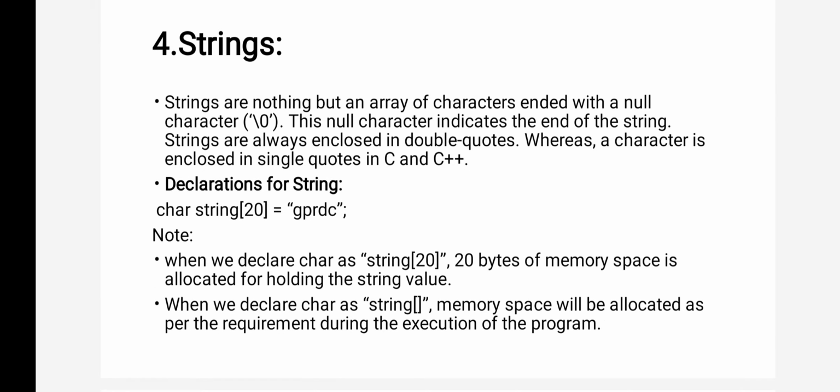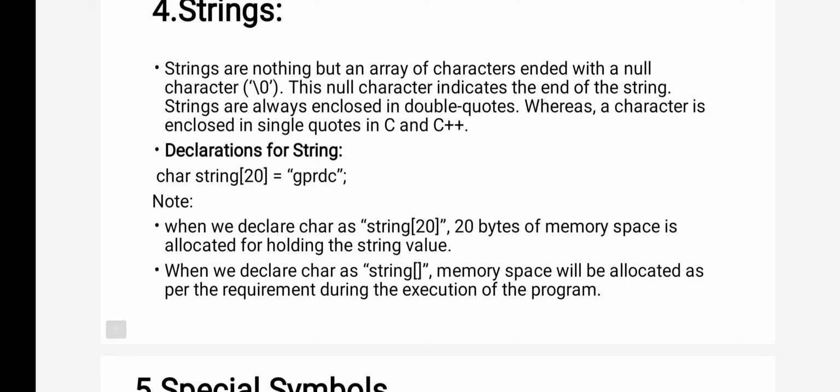You see, char string[20] I have given. Char is the data type, and here string is the name of the array, and what am I storing? GPRDC. When you have declared a string of 20, then you will get 20 bytes of memory allocated to store the string.